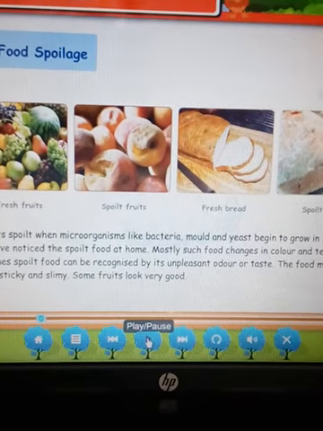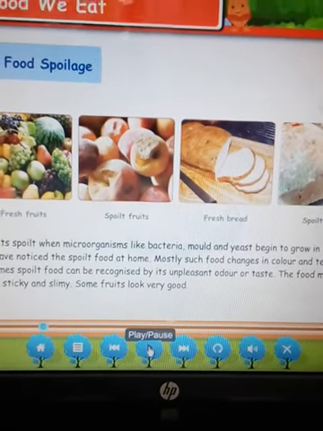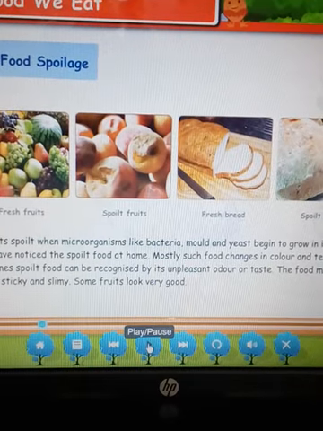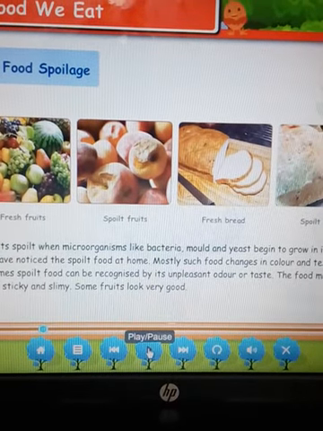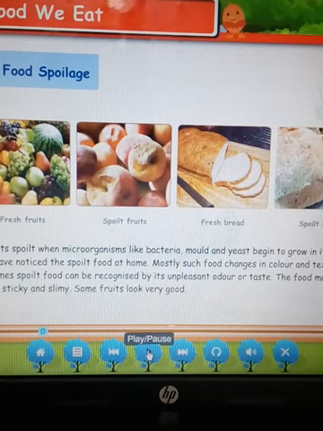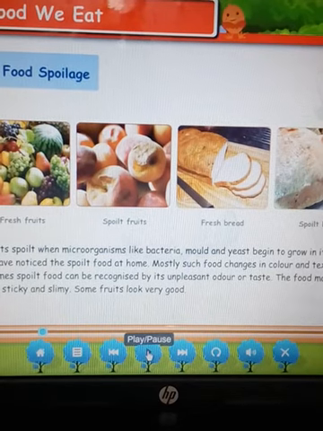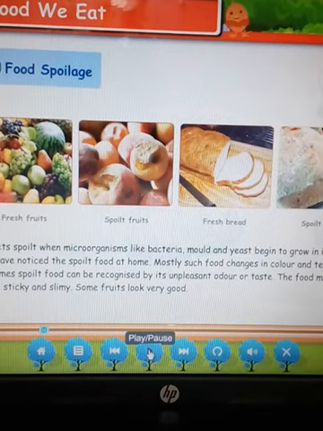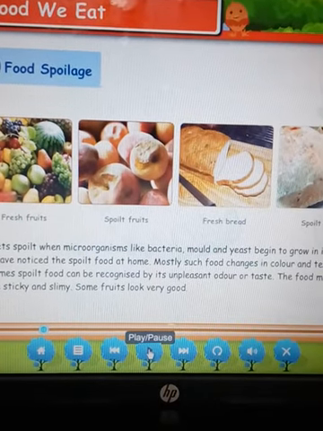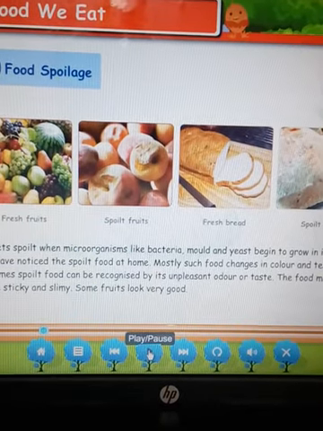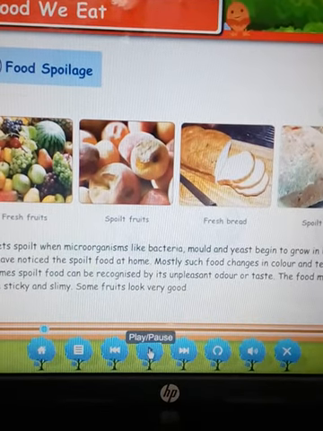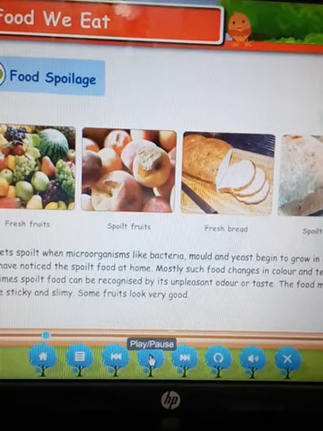So children, what do you mean by food spoilage? Food spoilage means when bacteria, mold and yeast begin to grow on the food because of these microorganisms. This is called food spoilage. At home maybe you have watched or noticed this, that whenever food gets spoiled, its color becomes very bad, its texture becomes very bad. In the picture also you have seen this.